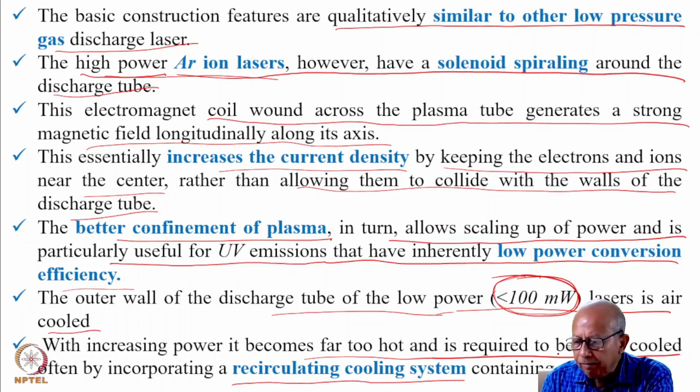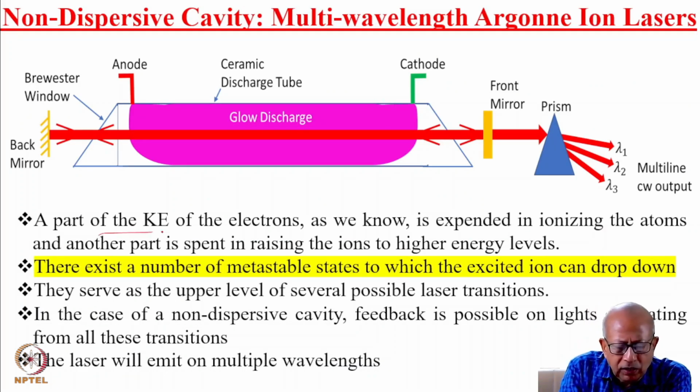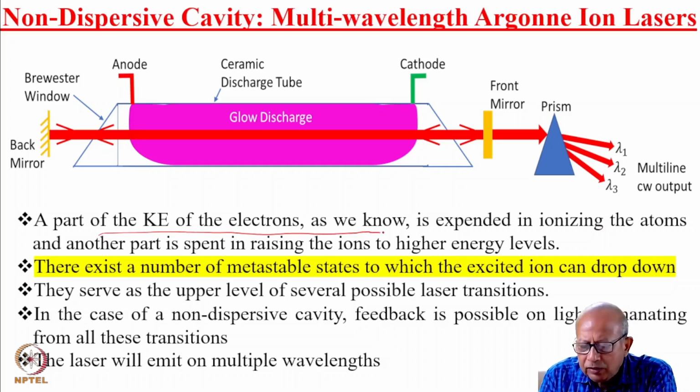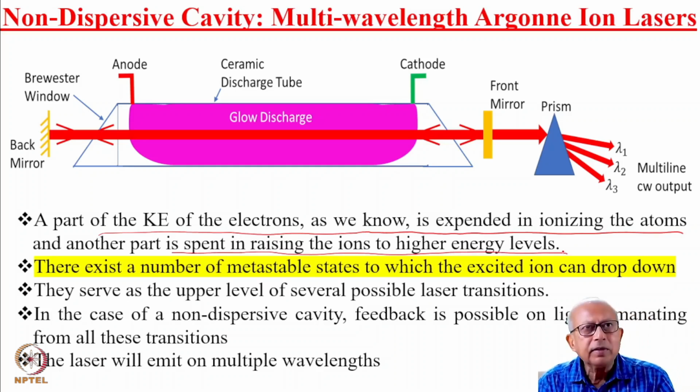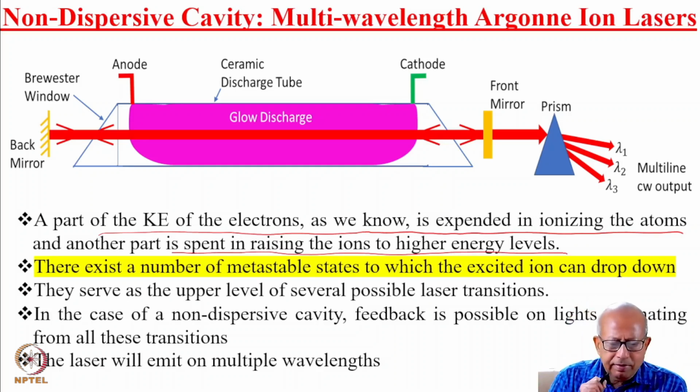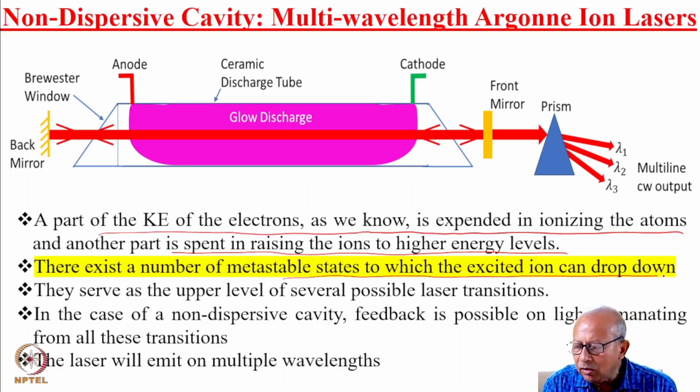See, a part of the kinetic energy of the electron, as we know, is expended in ionizing the atoms, and another part is spent in raising the ions to higher energy levels. We have already discussed this. And there exist a number of metastable states to which the excited atom ion can drop down. See, I will very qualitatively explain to you the energy level diagram of this laser.